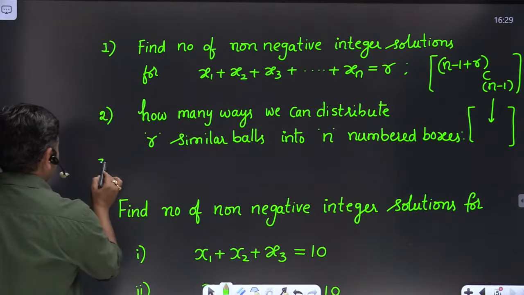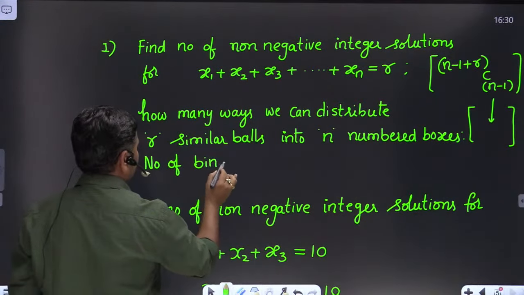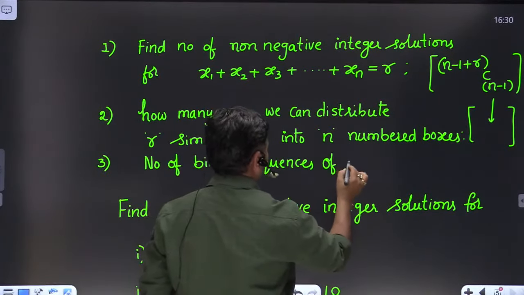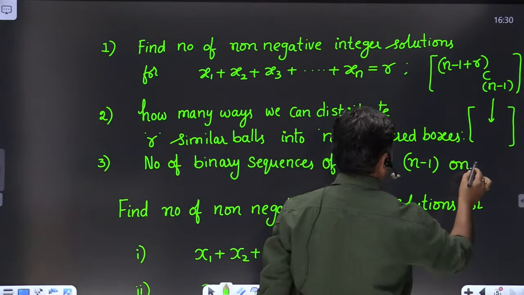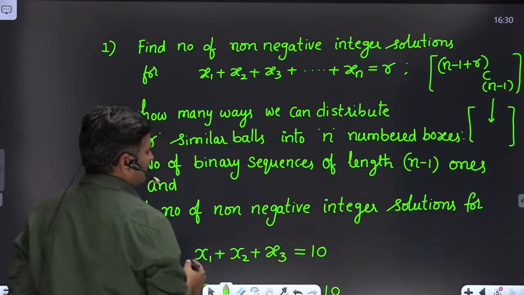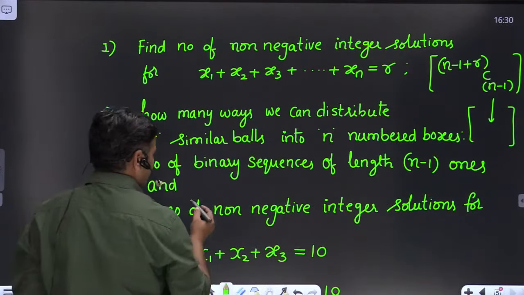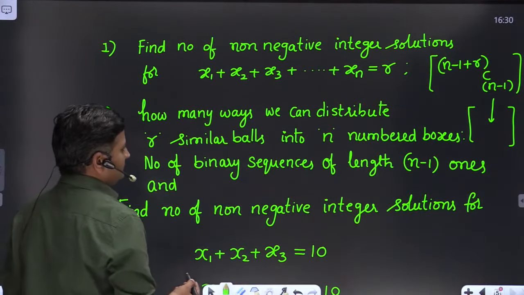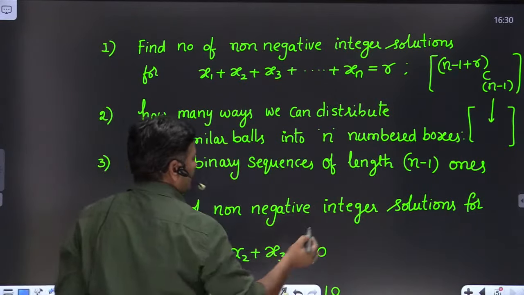Another way of asking the question is: the number of binary sequences of length n minus 1 ones, or we can say n minus r ones and r zeros.